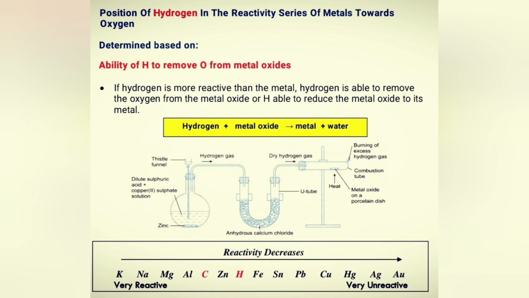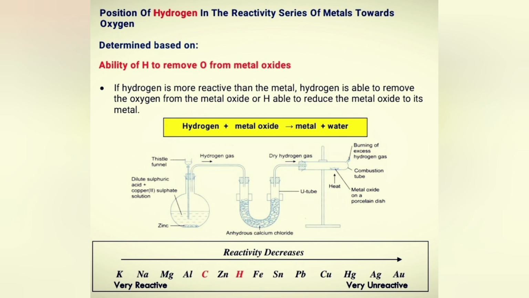Hydrogen is able to reduce the metal oxide to its metal, while hydrogen itself is oxidized, or undergoes oxidation, to form water. From the experiment, we can make the conclusion that hydrogen is positioned between zinc and iron in the reactivity series of metals toward oxygen.